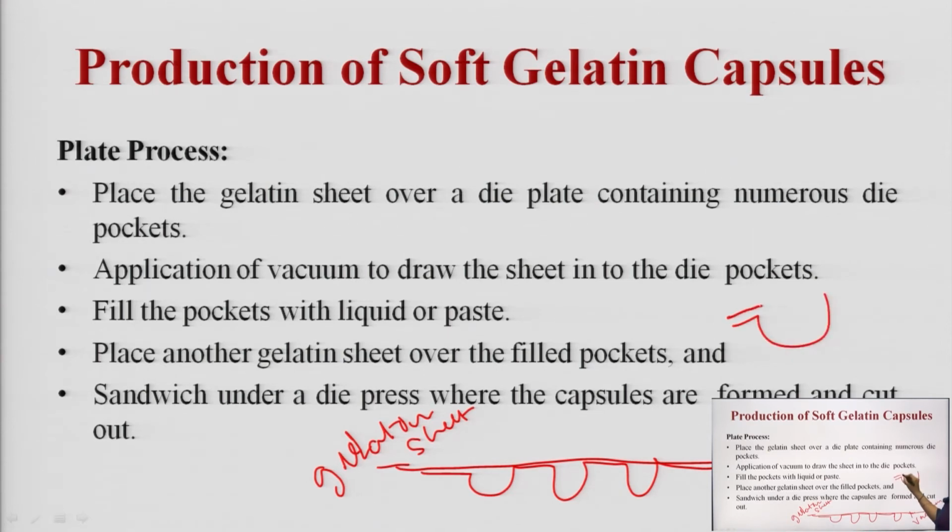The gelatin sheet is pushed inside the pockets. So, by applying the vacuum, the gelatin sheet will draw into the die pocket. Then at this position, we do the filling. We do the filling of the medicament.